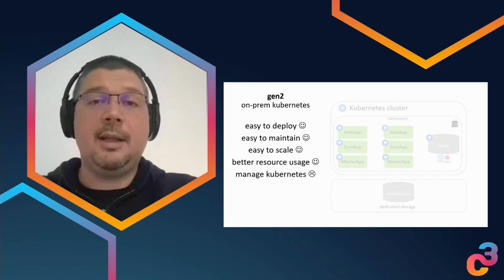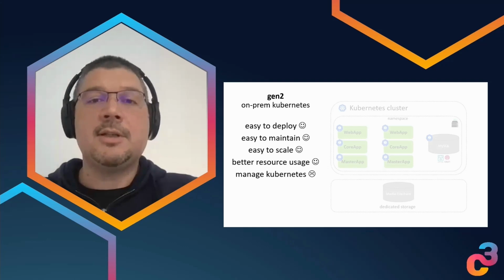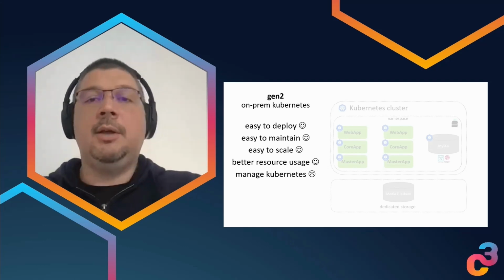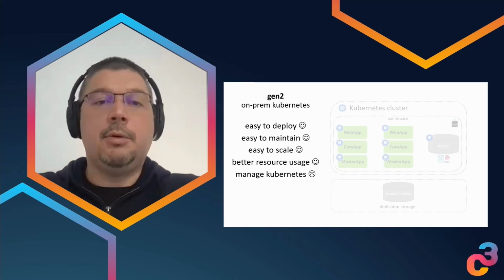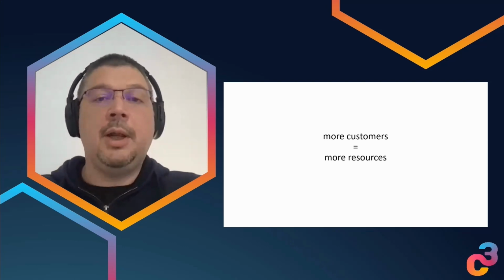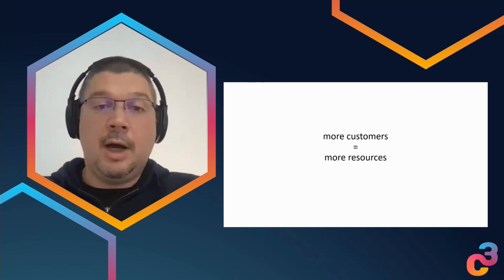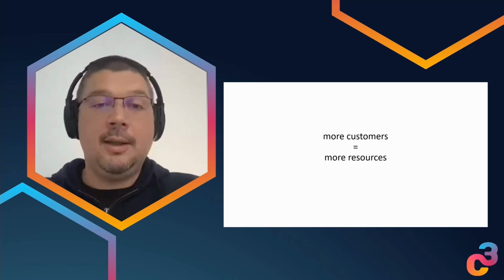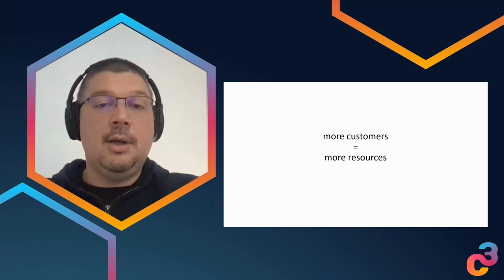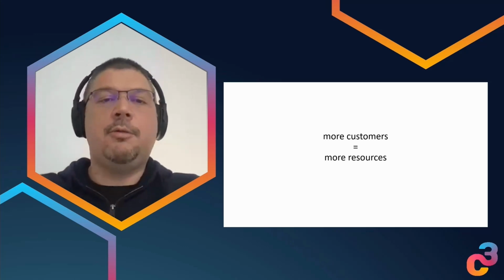But the downside of this on-premise setup was that we were responsible for these Kubernetes clusters, and we needed to manage all of this infrastructure together with the applications that we run on top of it. And this proved challenging. We also had another major challenge with more customers. When WhatsApp was gaining popularity and we had more and more traffic, we needed more and more resources to handle this traffic. Getting a new resource, like a new hardware machine, putting it in a data center, hooking it up, takes time, especially in these times. To get a new machine in the data center can take months, and we just cannot afford to wait that long.